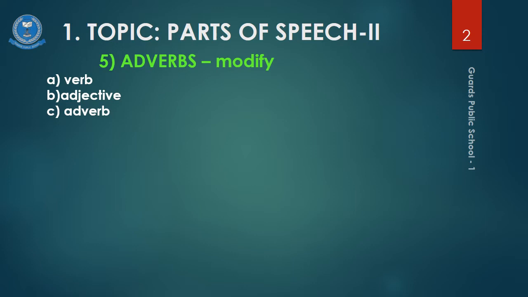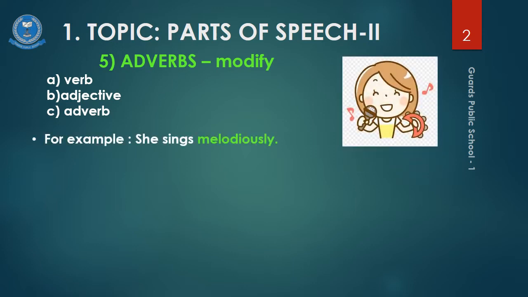Let me try to explain with the help of examples. The first example we have here is, she sings melodiously. How does she sing? She sings melodiously. Therefore, the word melodiously is an adverb because in this sentence it is modifying the verb sings. The next statement is, you should run fast. In this statement, the word fast is an adverb modifying the verb run.